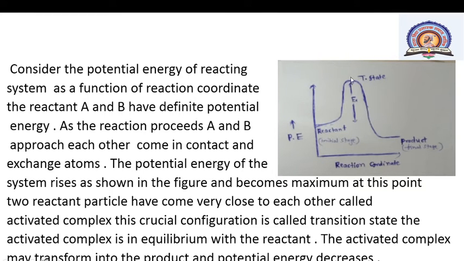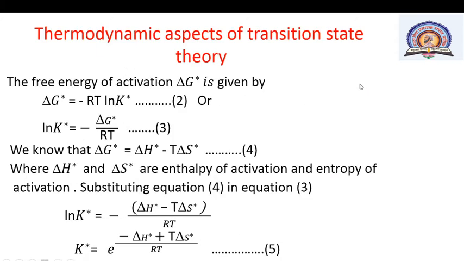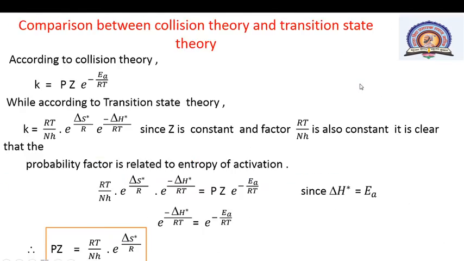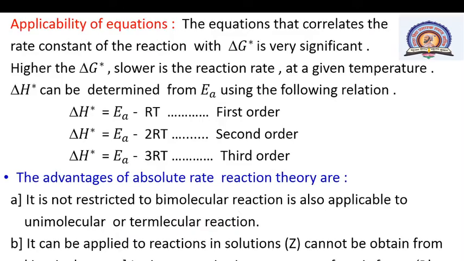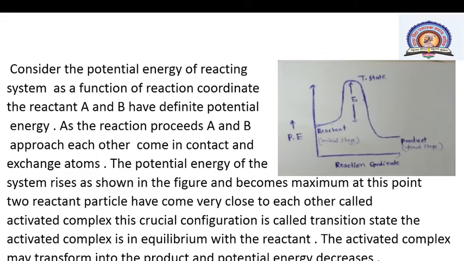Now the reactants A and B form AB star, that is the activated complex. We know this state is more energetic and unstable than the stable products formed by decomposition of the activated complex. Now these are the products.